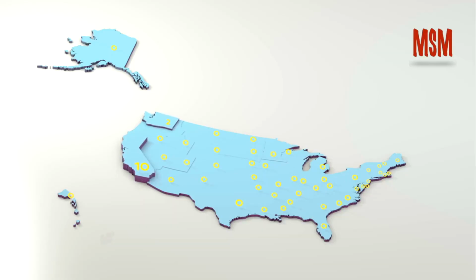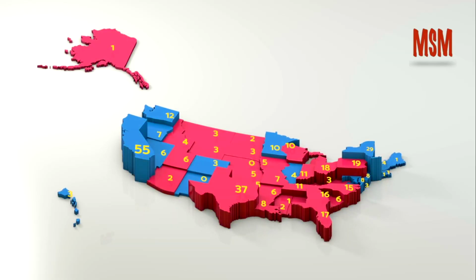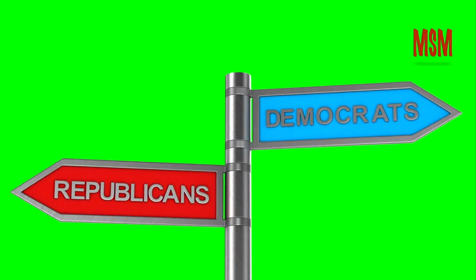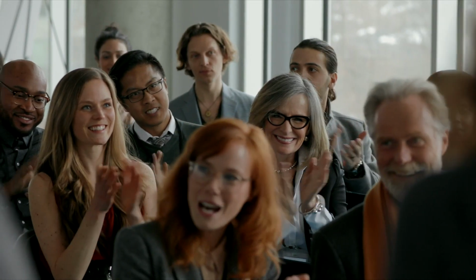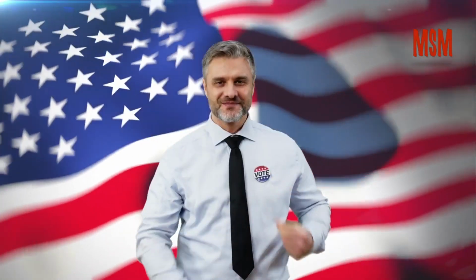One reason the United States is different from many countries is that it has only two major political parties. These are the Democratic Party and the Republican Party. This happens because of the way elections work in the US. In elections, the candidate with the most votes wins, even if he or she does not get more than half of the votes.